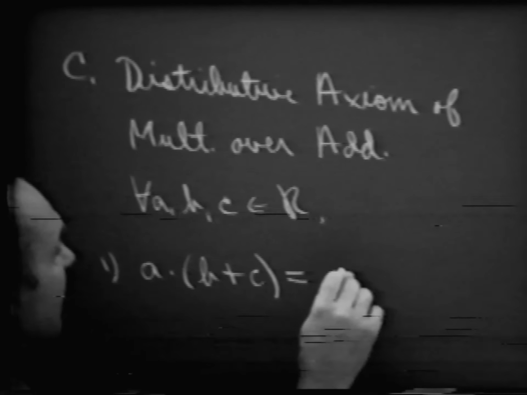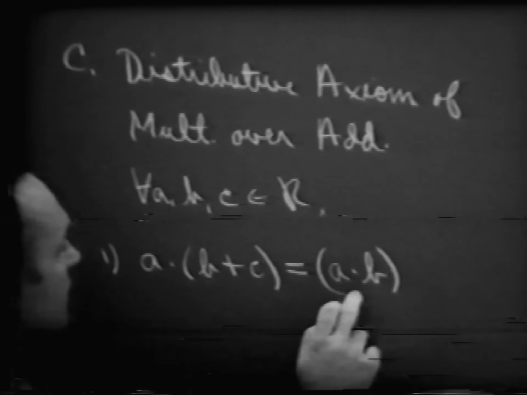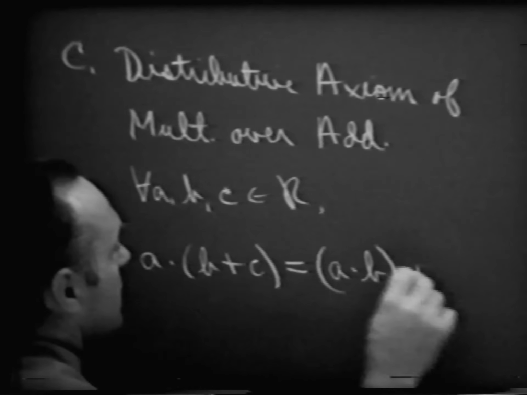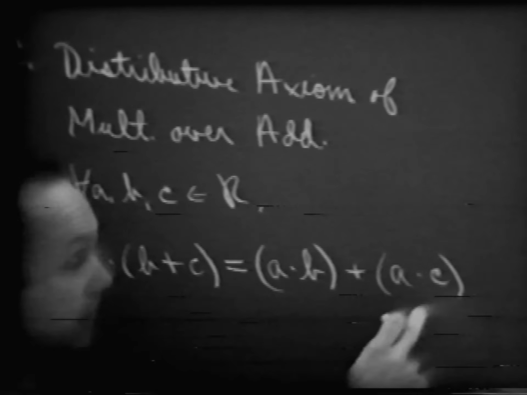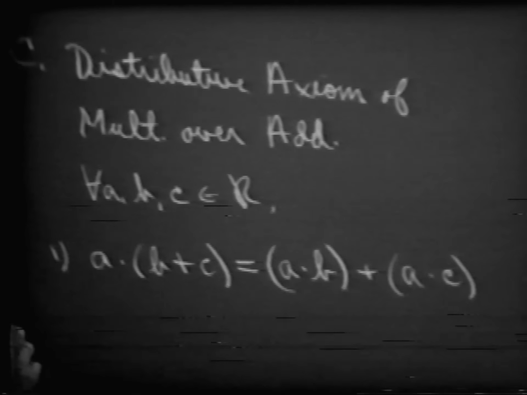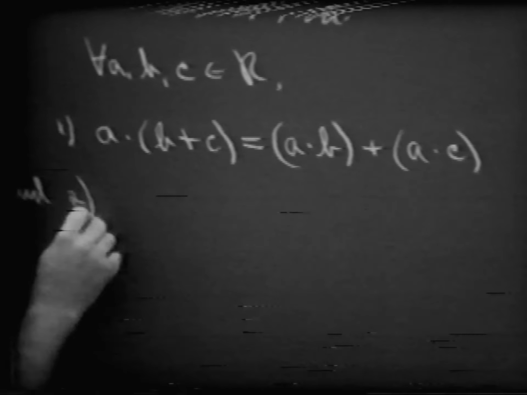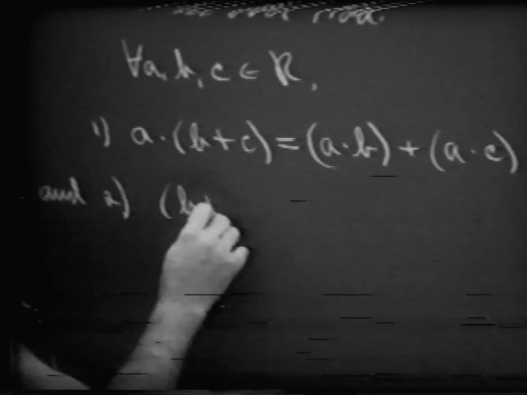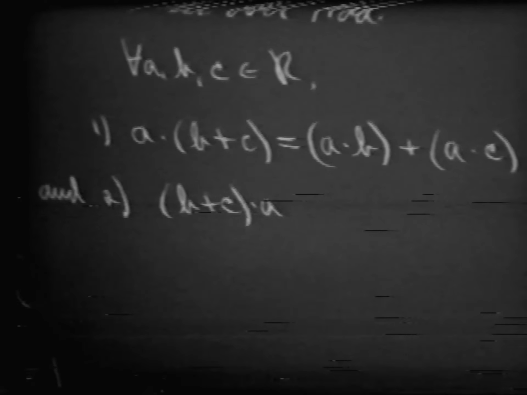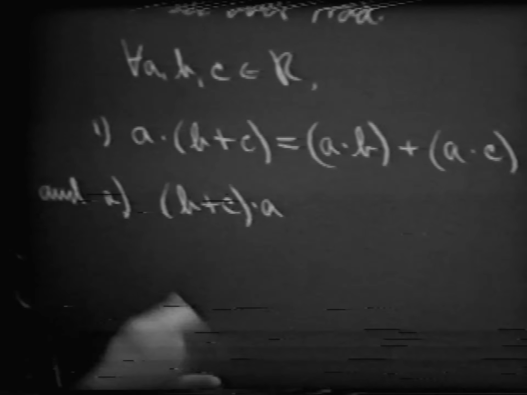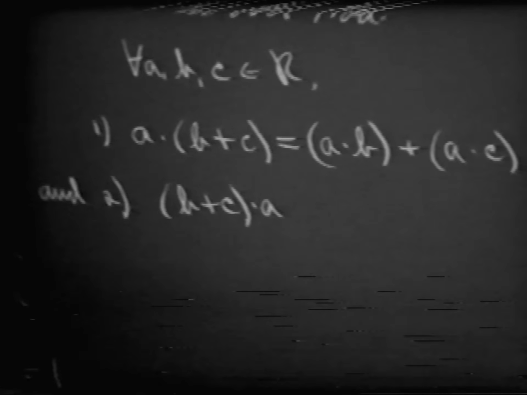AB plus AC. A times B, let's actually include this symbol with some parentheses for emphasis, plus A times C. Now, I wrote this in that pattern, but I think we may also write it as (B plus C) times A, some sort of a right-hand distributive property, in order to avoid this business of going through commutativity every time.